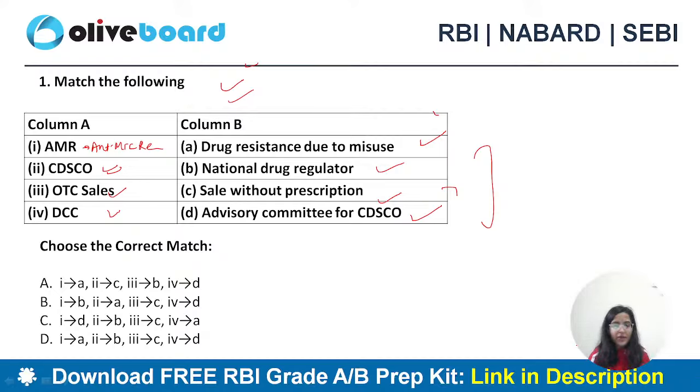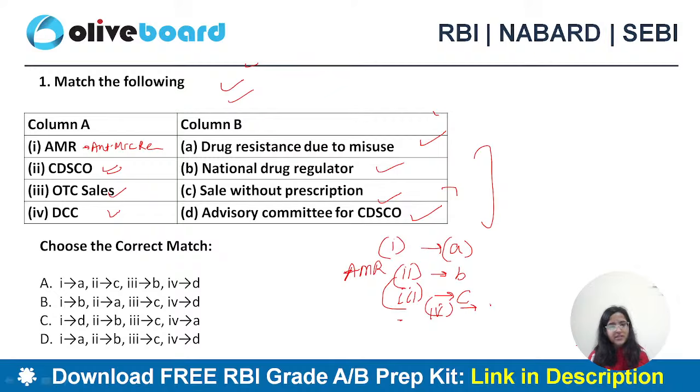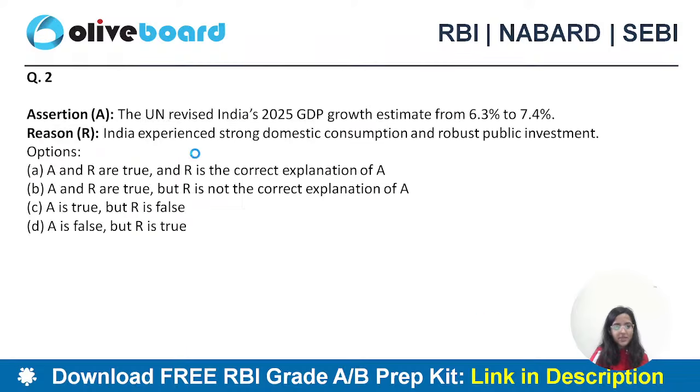Look, antimicrobial resistance is a drug resistance due to misuse. Absolutely right. So 1 becomes A. Second, CDSCO is the National Drug Regulator, B. OTC sale without prescription, absolutely correct. And 4, DCC is the advisory committee. So A, B, C, D, your answer should be A, B, C, D. Okay, so all of these are matched exactly the same.